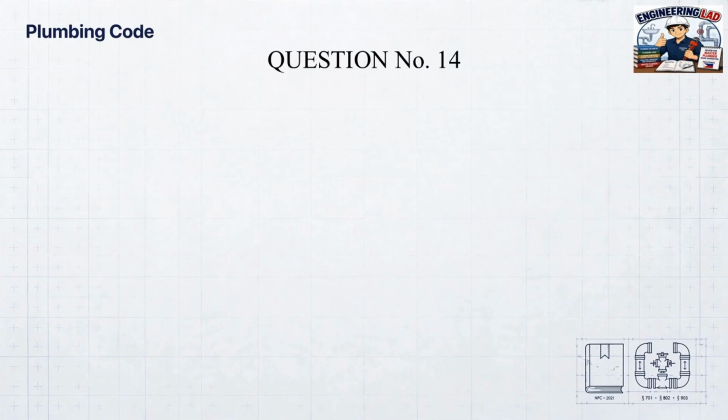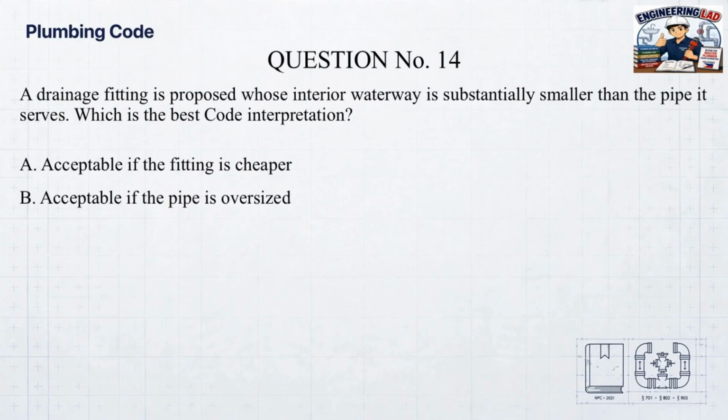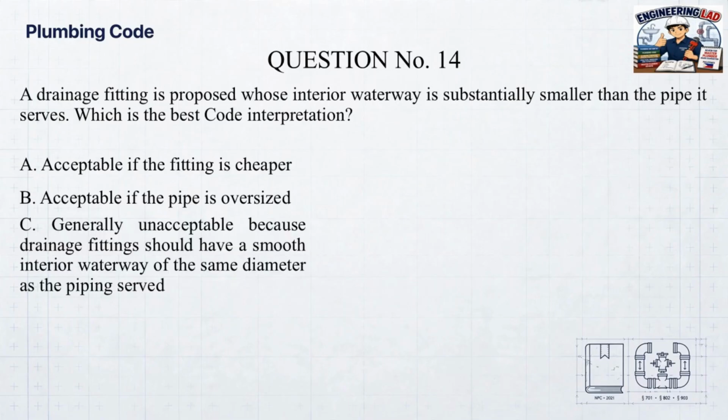Question number 14. A drainage fitting is proposed whose interior waterway is substantially smaller than the pipe it serves. Which is the best code interpretation? A. Acceptable if the fitting is cheaper. B. Acceptable if the pipe is oversized. C. Generally unacceptable because drainage fittings should have a smooth interior waterway of the same diameter as the piping served. D. Required for pressure drainage.